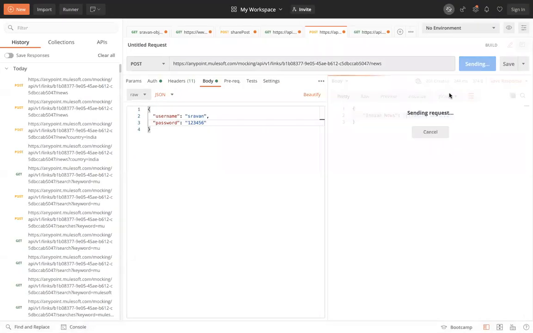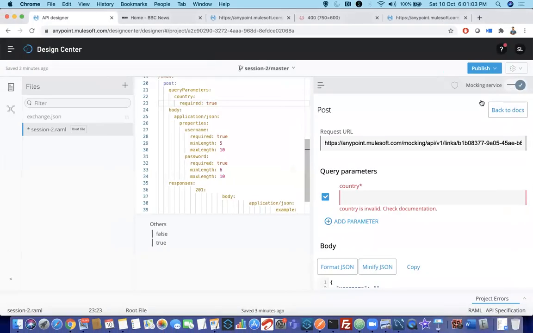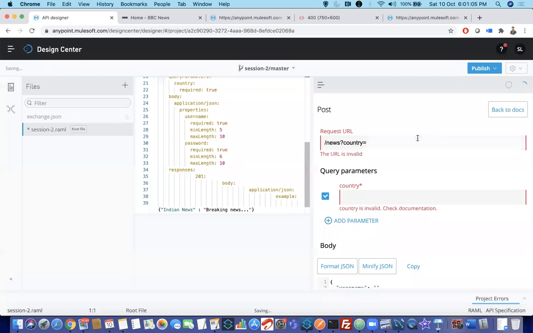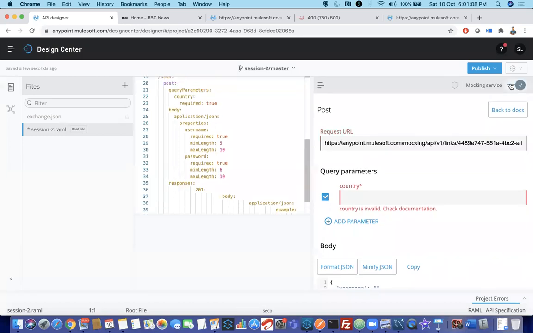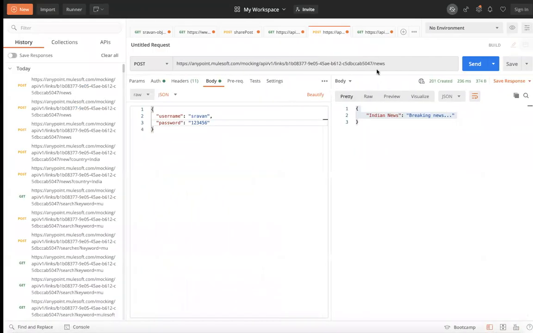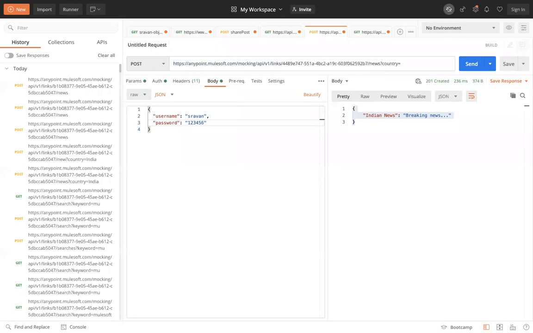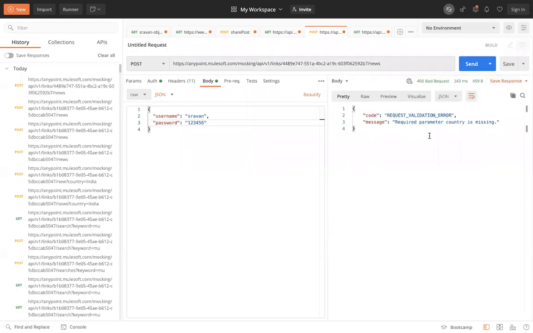Now you send it. Okay, one second. Let me uncheck, because sometimes it works and sometimes it doesn't. Just uncheck and enable the mocking service again. Okay. Now remove this country and test it. It is saying required parameter country is missing. All right. So you have to pass country now. Country equal to India. Now you send, it will give success.